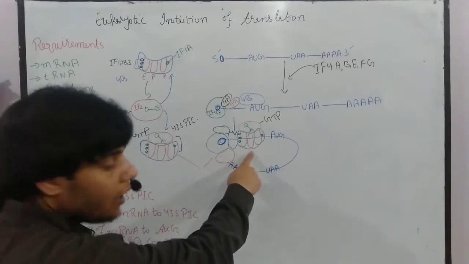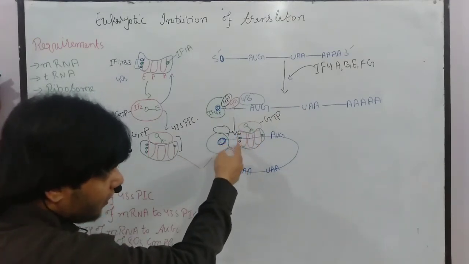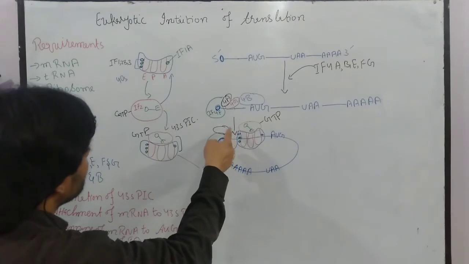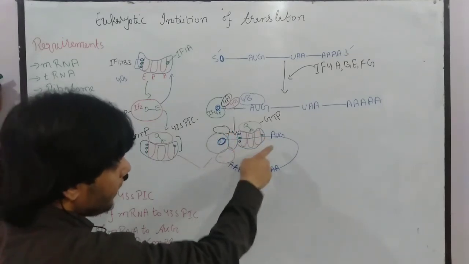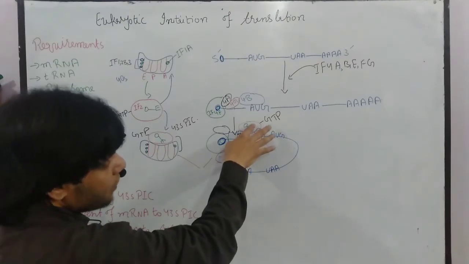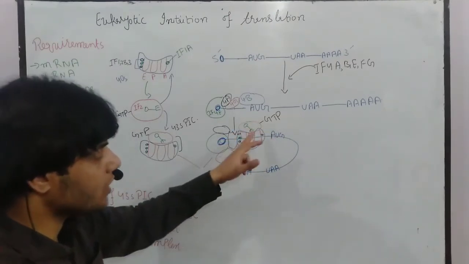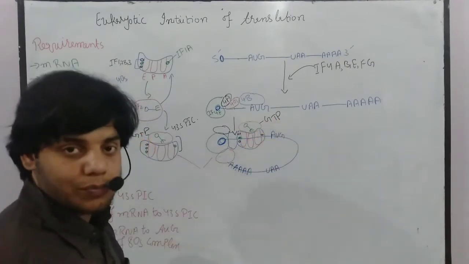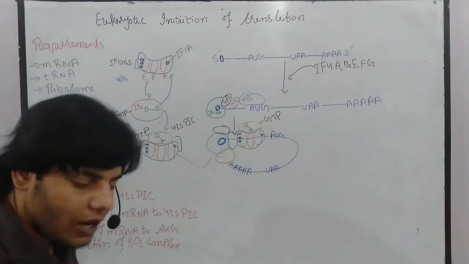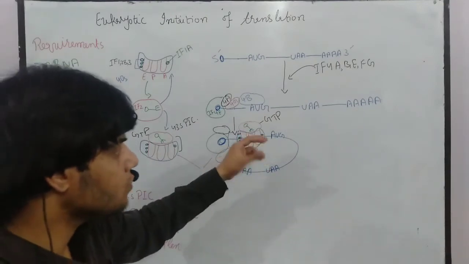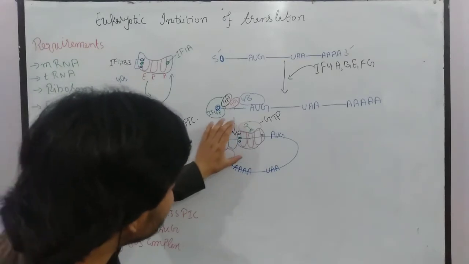So this is the 43S initiation complex. As you can see, it has initiation factors 1, 2 and 3, and it has initiation factor 1A, and moreover initiation factor 2, which carries the charged transfer RNA, and it also has the GTP. Now it will just bind here. As you can see, the transfer RNA is still not properly bound, so it will look like this. After that, the scanning will occur.